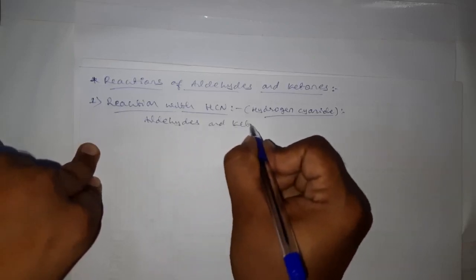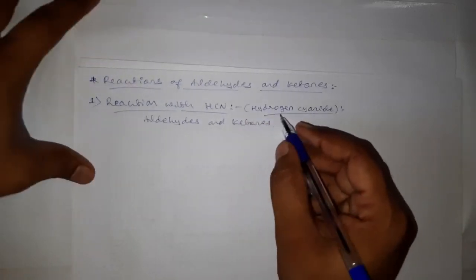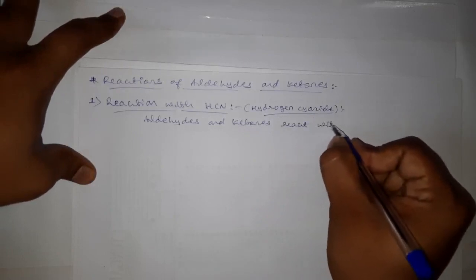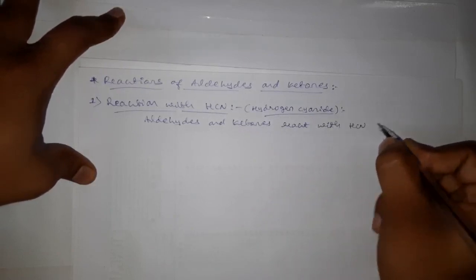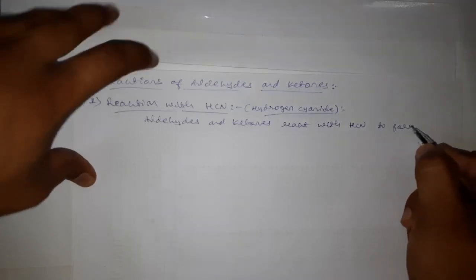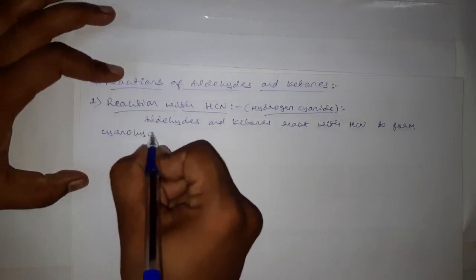Aldehydes and ketones can easily react with hydrogen cyanide to form cyanohydrins.